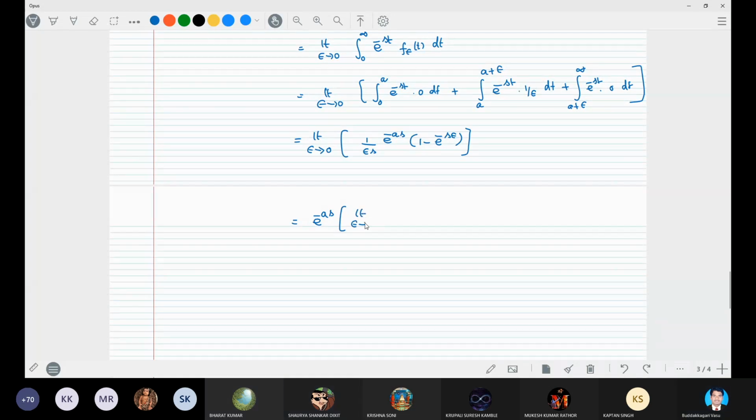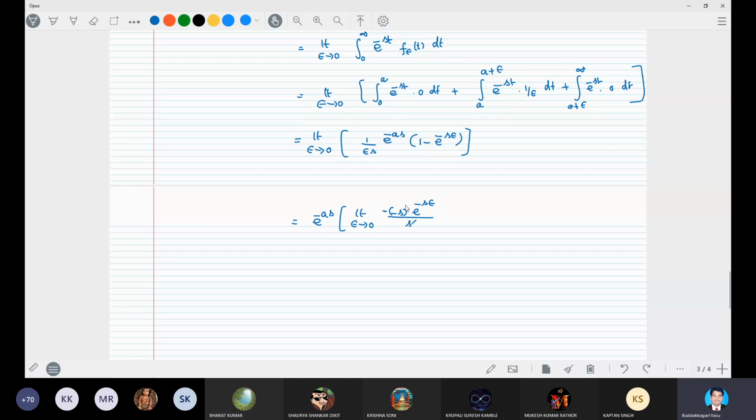So what it will give you by applying the L'Hospital rule, differentiating with respect to epsilon the numerator and denominator: 1, 0, e power minus epsilon s. The derivative is minus s into e power minus epsilon s, so minus times minus gives e power minus s epsilon by s.